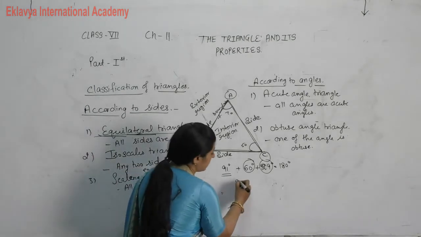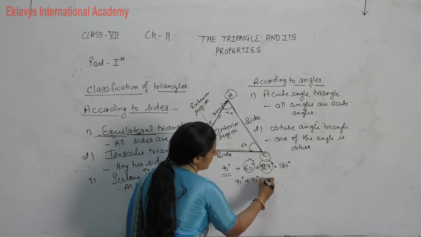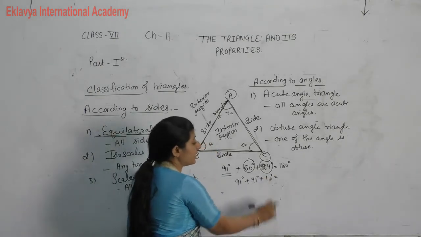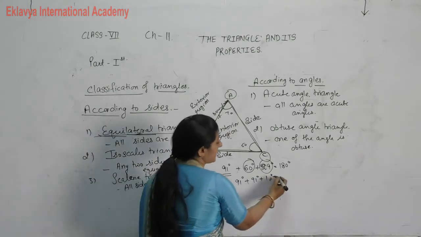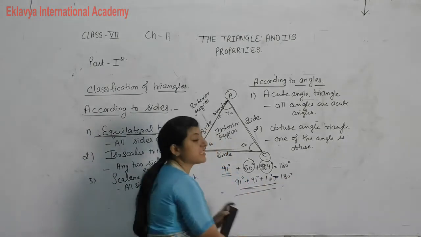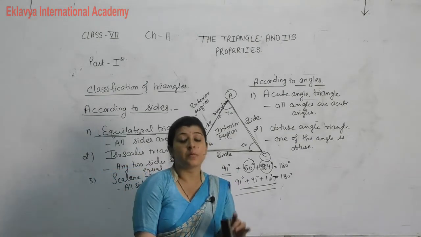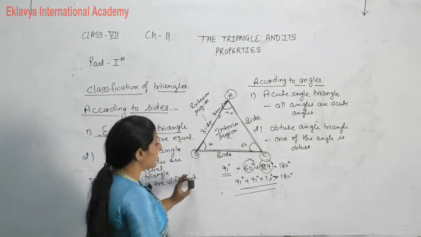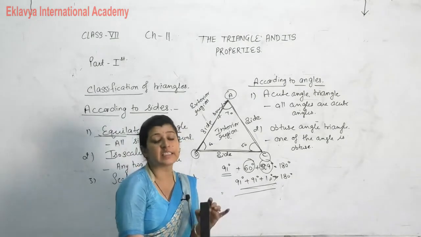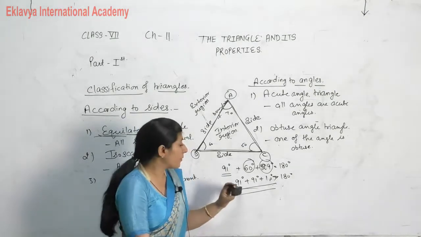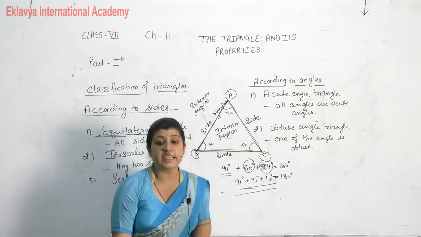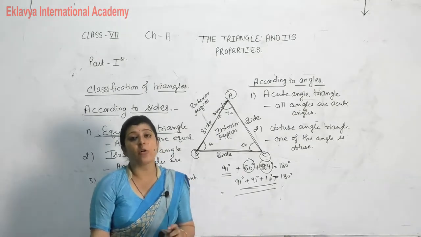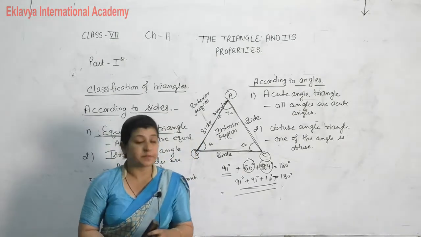But if I take suppose 91 degree plus 10 degree, or maybe you take 1 degree only, then also it is greater than 180 degree. It means in an obtuse angle triangle, the possibility is only one of the angles is obtuse, another angle should be acute. Then we can say that this given triangle is an obtuse angle triangle, because it is a necessary condition for the possibility of a triangle that the sum of all angles should be equal to 180 degree.